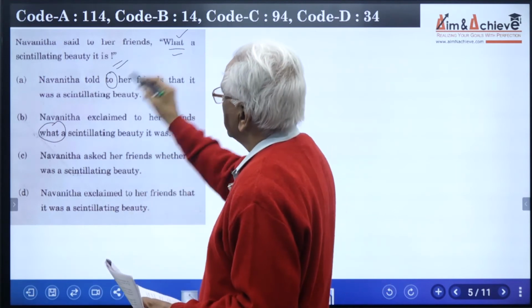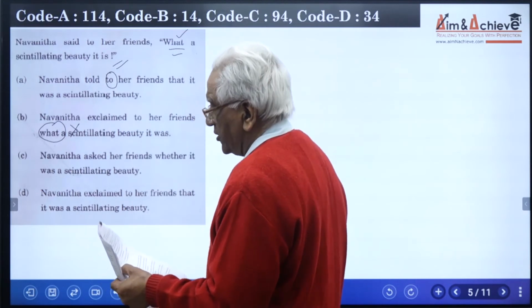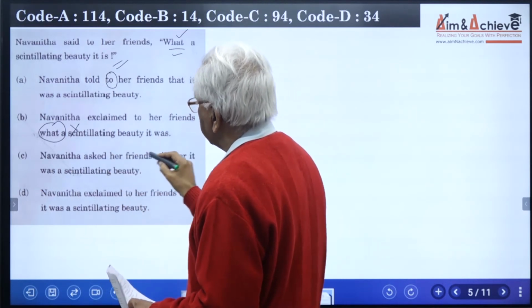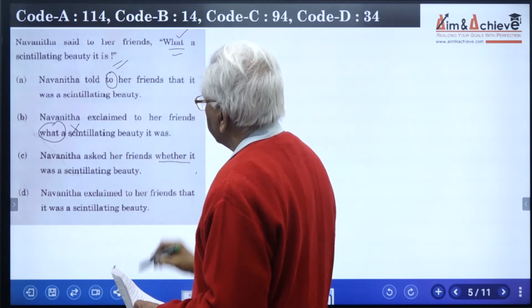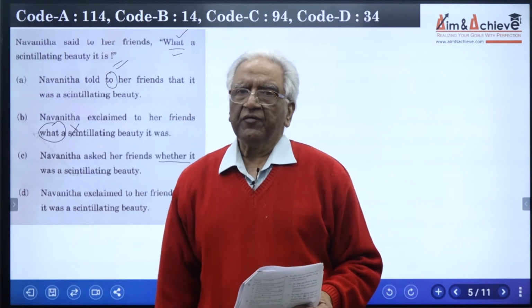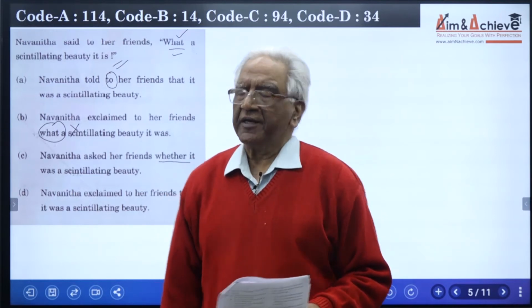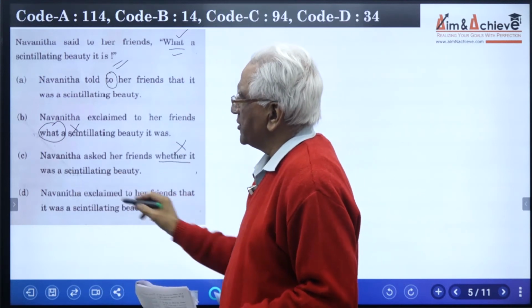We don't use the word what. So that means this option is also safely ruled out. Navinita asked her friends whether it was... she is not asking whether or not, there is no if, she is expressing her opinion. So the use of whether is clearly inappropriate. So this answer also goes. That means the only option available to us is D.